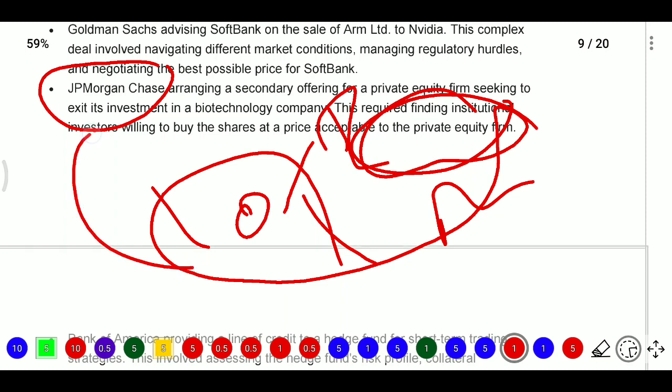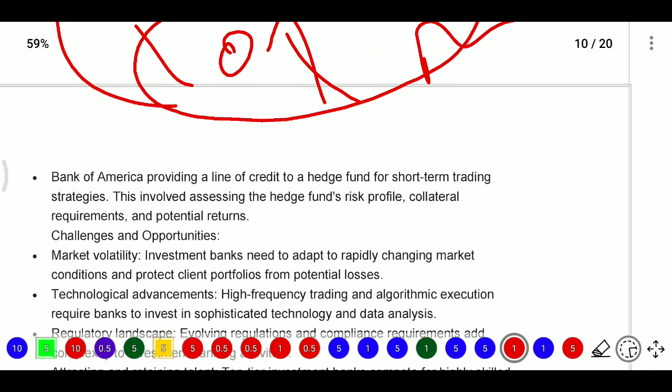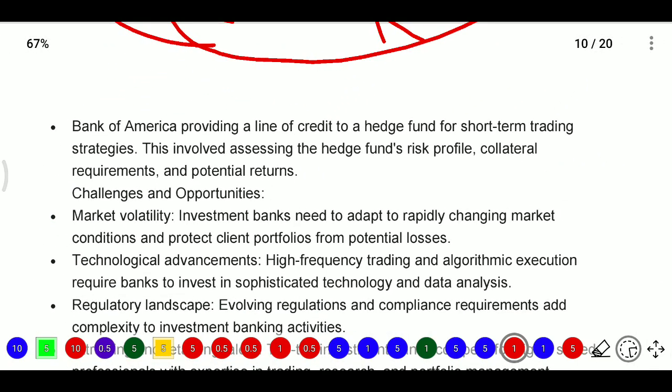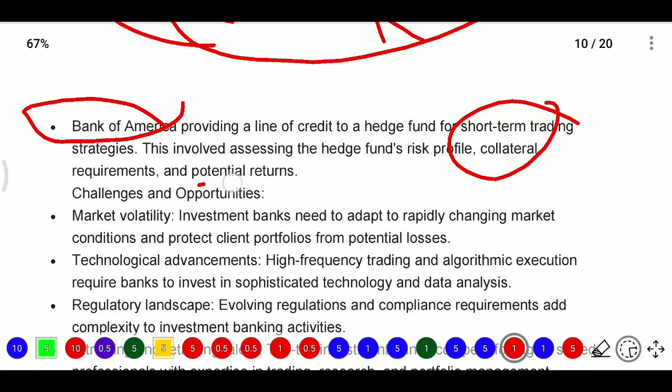Here JP Morgan Chase will arrange that second offering. As another example, Bank of America provides a line of credit to hedge funds for short-term trading strategies. Hedge funds go for the short term, while private equity funds go for the long term. So here the credit is provided by Bank of America. This involves assessing the hedge fund's risk profile, collateral requirement and potential returns.